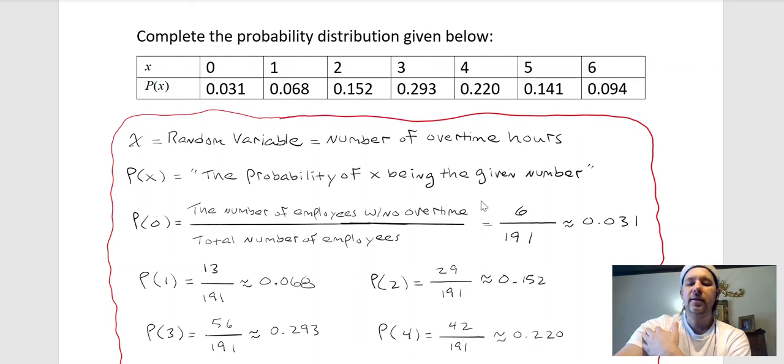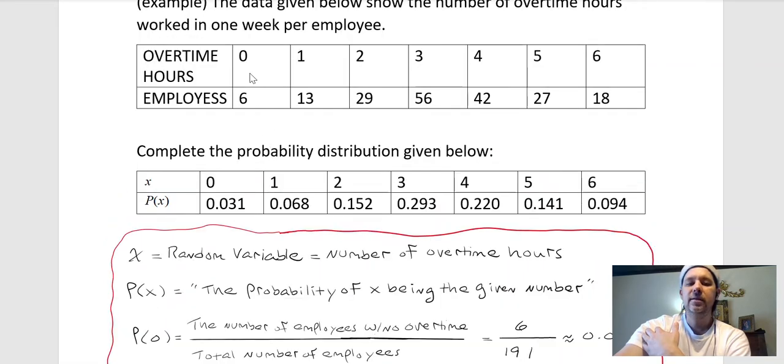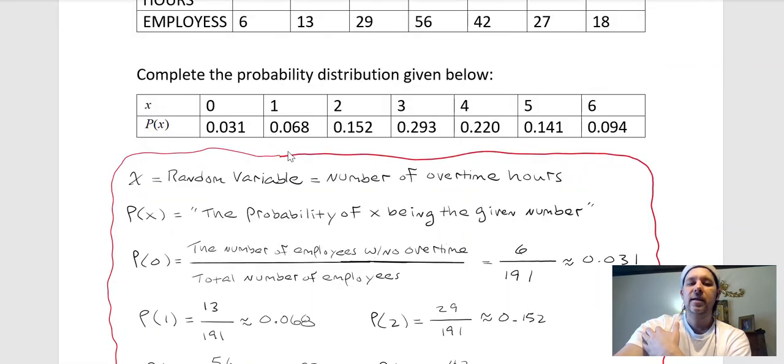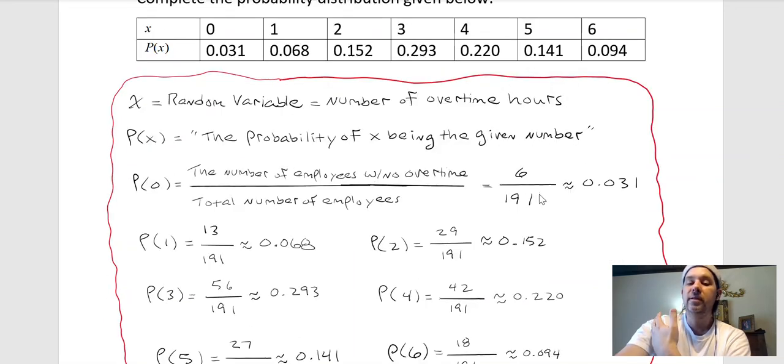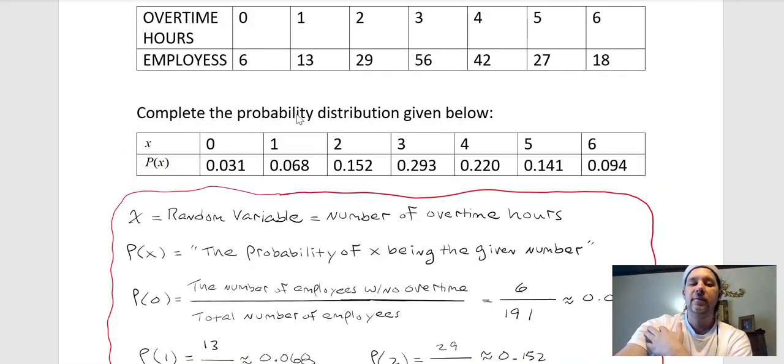Now, it turns out there were 6 employees that didn't work any overtime, and I counted them up. 6 plus 13 plus 29 plus 50, and so on. There are 191 total employees. So the odds of just picking that random employee out who didn't work any overtime was 6 over 191, which is about 0.031 as a decimal. So that's why this number is 0.031. So that's how you can look at a probability distribution.